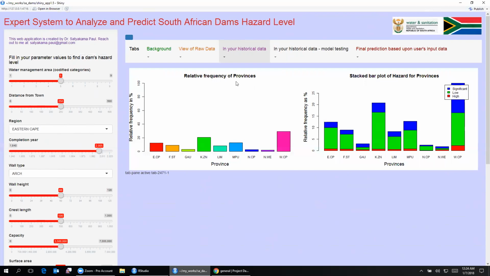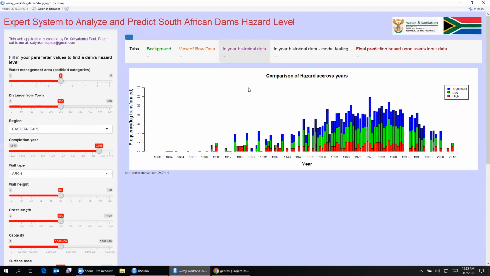You can see over here that Western Cape has the largest number of dams, and the figure towards the right also shows that Western Cape has the largest number of dams, and in it the number of significant hazard dams is approximately 50%. This gives you an overall idea of the dam statuses in each of the provinces from a geographical perspective.